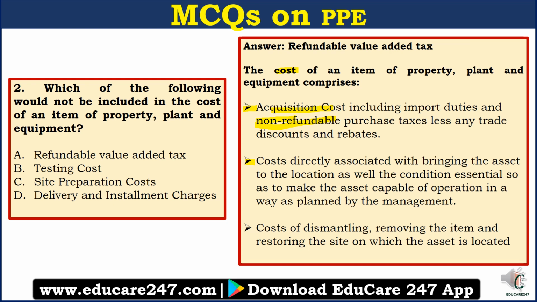So this is basically the cost that is used to bring the asset into operating condition, right? So this includes your testing cost, your delivery and installation charges, because all these charges are required to bring the machinery or the property, plant and equipment into working condition. And the third inclusion is the cost of dismantling, removing the item and restoring the site on which the asset is located. So this is basically your site preparation cost. So all these costs are included. However, refundable value added tax is not included. So your answer is A.